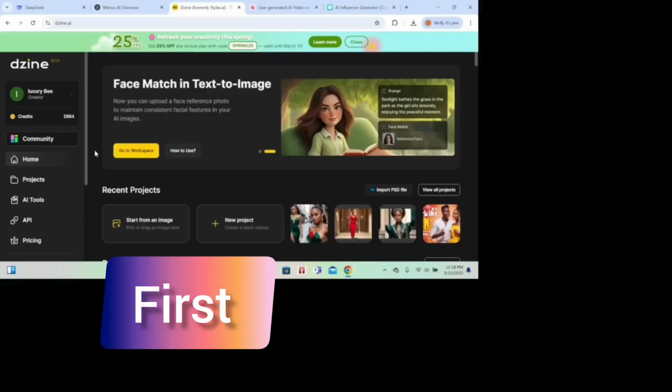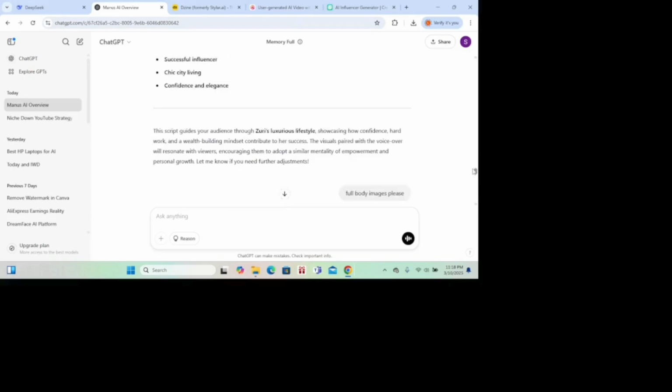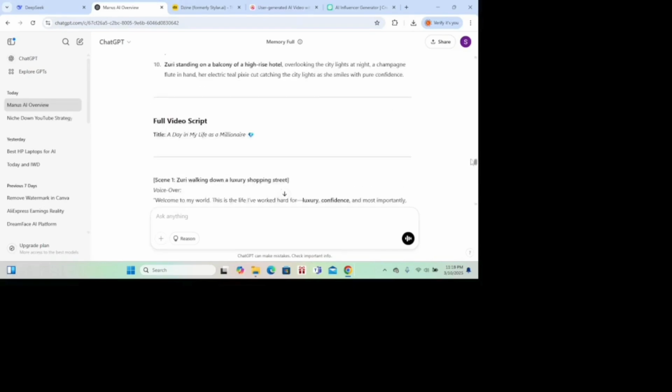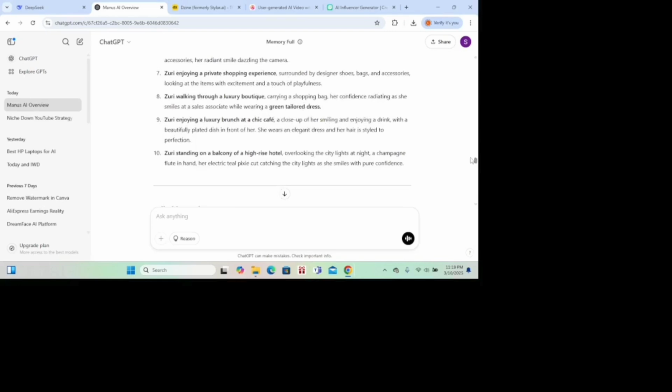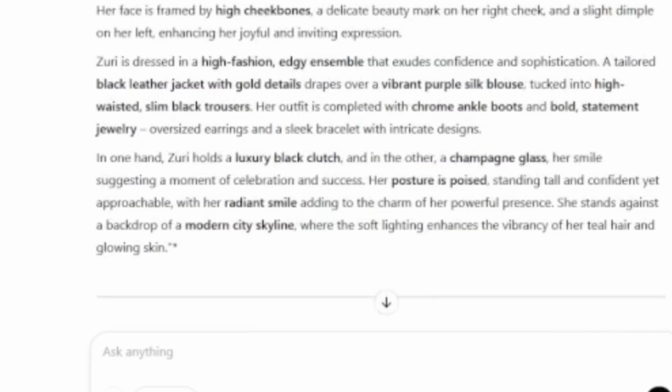The first thing is to make sure that you have your own description. What do you want her to be like? How do you want to describe her persona? Describe who she is. What do you want her to do? How do you want her to represent yourself or your brand online?